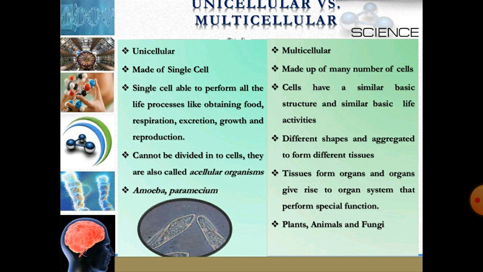Unicellular organisms are made up of a single cell, and they can perform all the functions like obtaining food, respiration, excretion, and they divide. For example, amoeba divides by binary or multiple fission. Multicellular organisms have division of labor. They have different physiological systems for different functions. For example, they have the digestive system for digestion and the respiratory system for respiration.